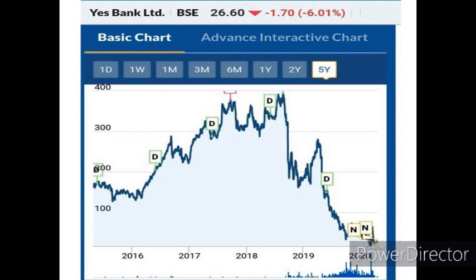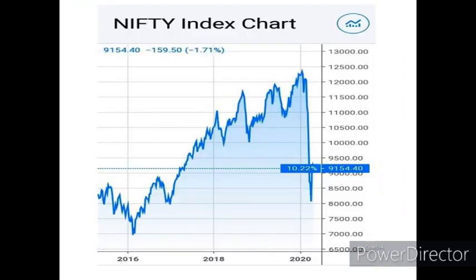The next example is the Nifty 50 index. Nifty 50 is the most popularly tracked index of the National Stock Exchange. This chart presents the performance of the Nifty index for the past 5 years. Nifty right now is trading at 9,154 points. If you look at the chart, in the year 2016, Nifty was trading at 7,000 points. It gradually kept rising, indicating a clear-cut bullish trend. And in the month of January 2020, Nifty was trading at its all-time high of around 12,300 points.